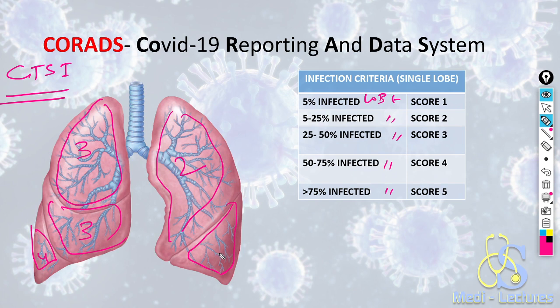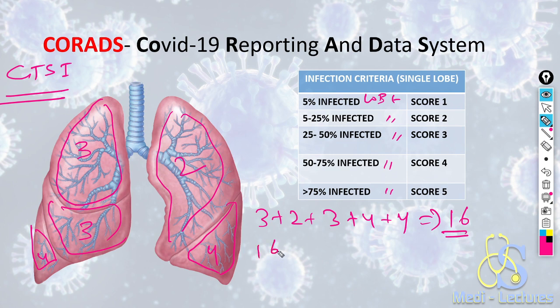And left lower lobe involved 55%, we will give a score of 4. So we have to sum all these. 3 plus 2 plus 3, 3 plus 2 plus 3 plus 4 plus 4. This comes out to be 6 plus 2, 8, 12 and 16. So the total score is given out of 25.